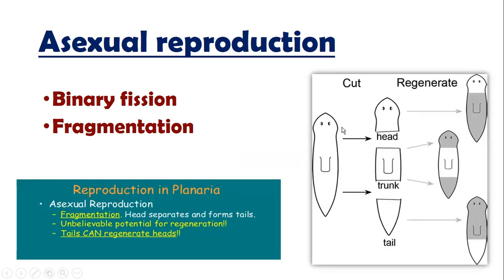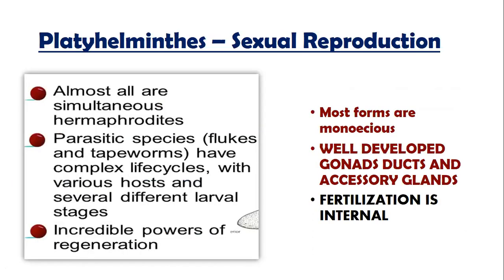While in fragmentation, you can divide the body into three parts: head, trunk, and tail. All three parts are capable of reproducing the whole body. The head region can develop the trunk and the tail. The trunk region is capable of developing the head and the tail. And the tail region is capable of producing the trunk and the head. Now, asexual reproduction in planaria by fragmentation: the head separates and forms tails, an unbelievable potential for regeneration. Tails can regenerate the heads. I have told you this in the figure as well. So this was the asexual reproduction.